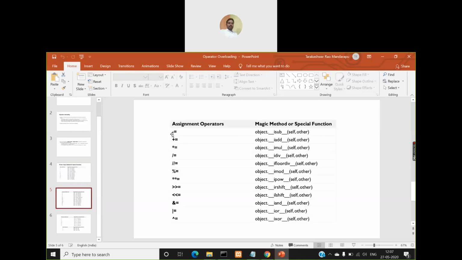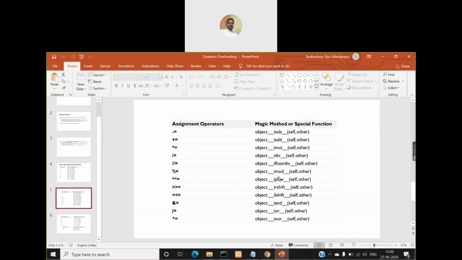So for the shorthand assignment operator minus equal to, you have isub. For plus equal to, you have iadd. For star equal to, you have imul. For division equal to, you have idiv. For floor division equal to, you have ifloordiv. So these are all the methods.